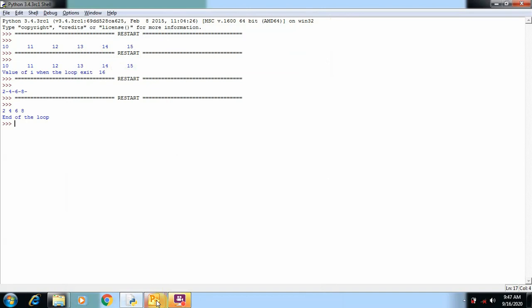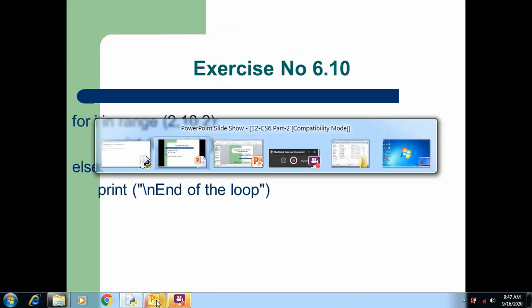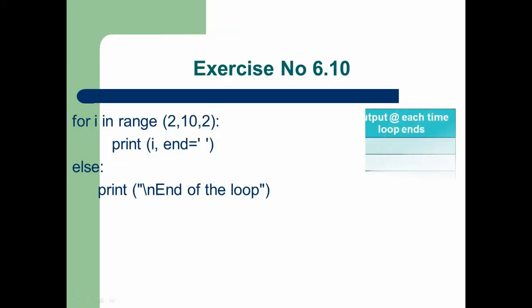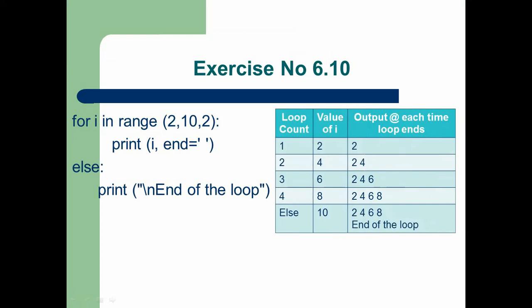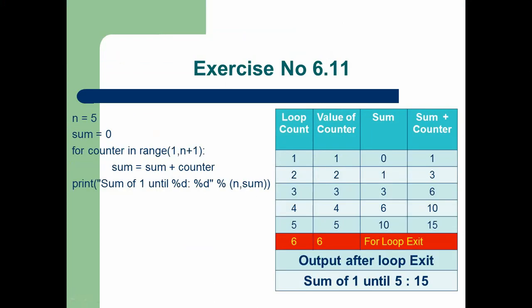Next program which we are going to discuss is 6.11. This is a simple program where we are using two variables, one is n, another one is sum. After that we are using a counter variable, namely counter. In the range we give only two values, 1 and n plus 1. The first value is the start value, n plus 1 is the stop value. The increment value is skipped here.